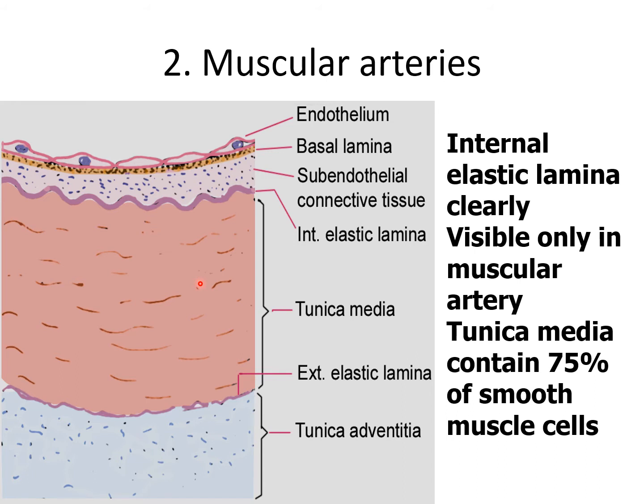In the tunica intima, the structure is like the elastic artery, with endothelium lining the lumen, endothelial cells resting on a basement membrane with underlying connective tissue. The internal elastic lamina in the muscular artery is more prominent due to the underlying smooth muscle fibers in the muscular media. So this one is the internal elastic lamina. It is visible only in the muscular artery.